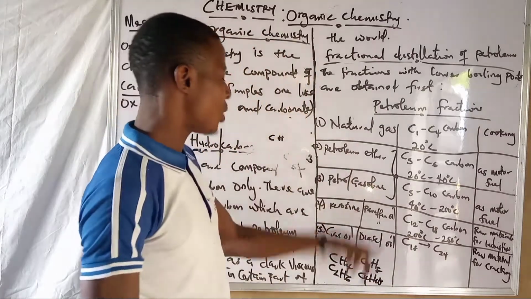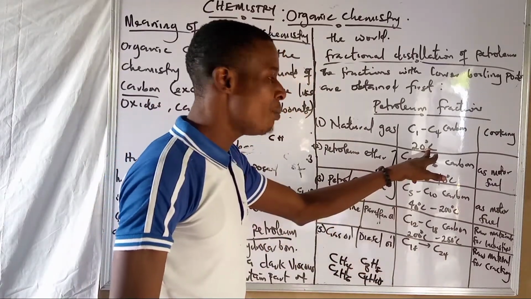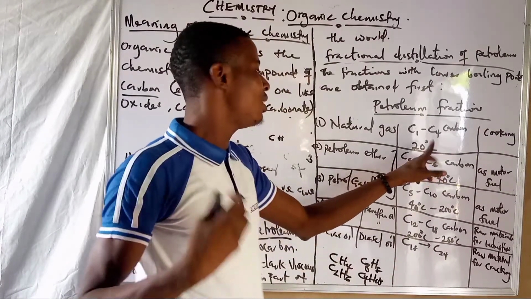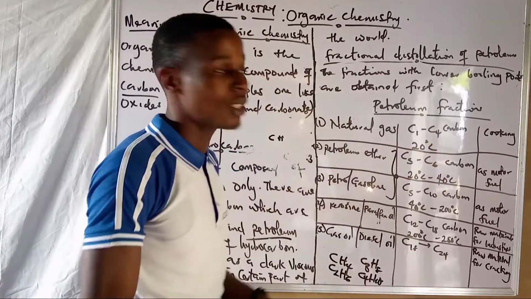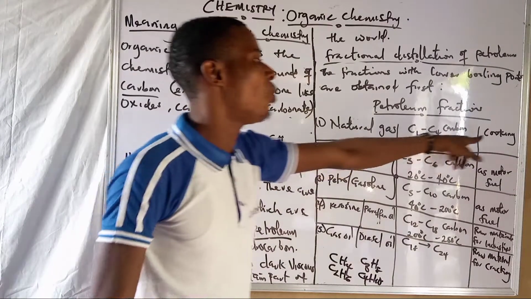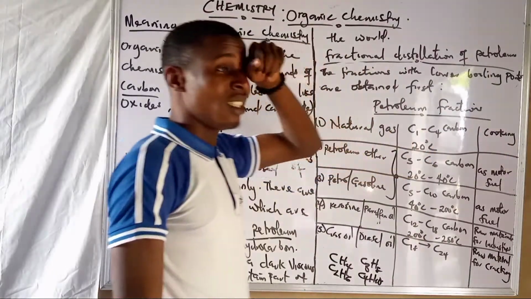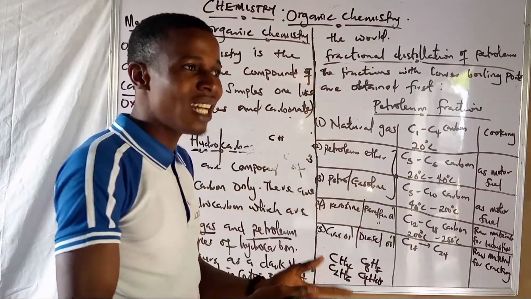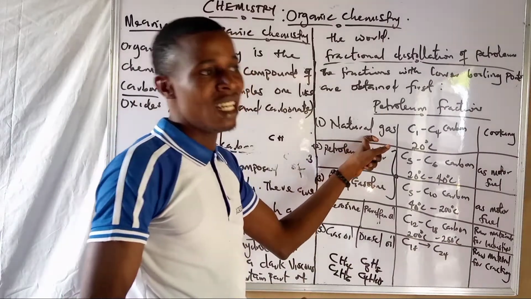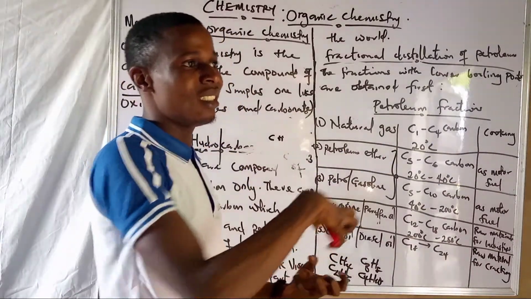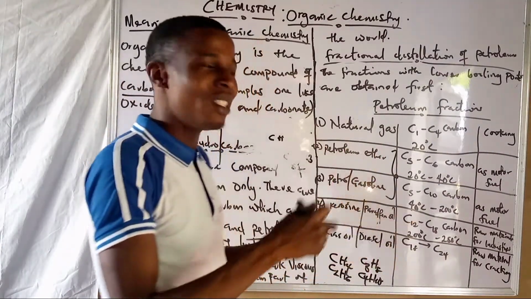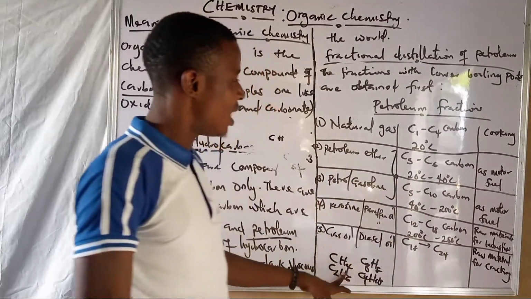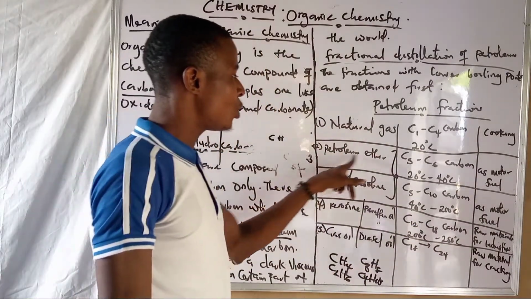All these ones are natural gas, and the temperature at which they are obtained is 20 degrees Celsius. The importance of this natural gas is for cooking. Mostly our gas cylinder at home is made up of natural gas, and the gas inside this cylinder is 90% methane. We are still coming to that. So that is number 1. Then number 2, petroleum ether.